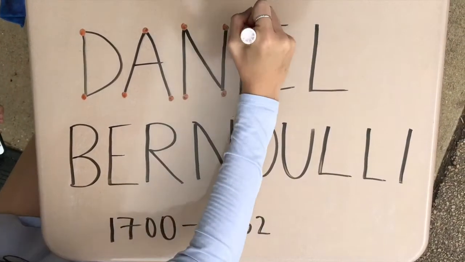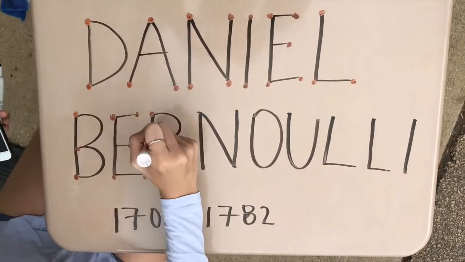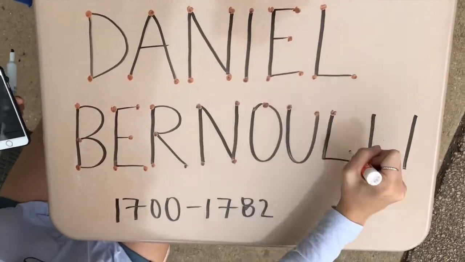Daniel Bernoulli, born in 1700 and he died in 1782. He lived for 82 years.